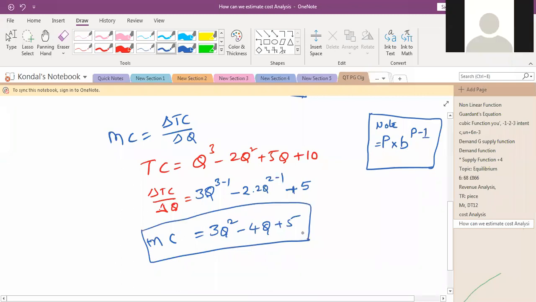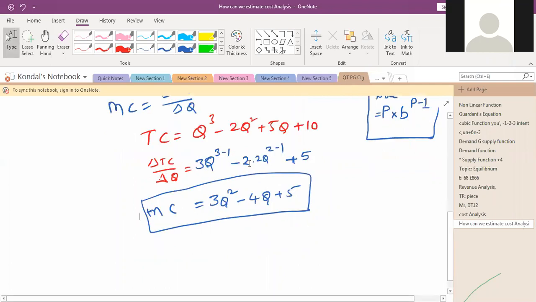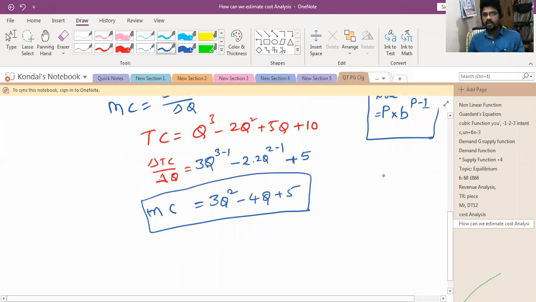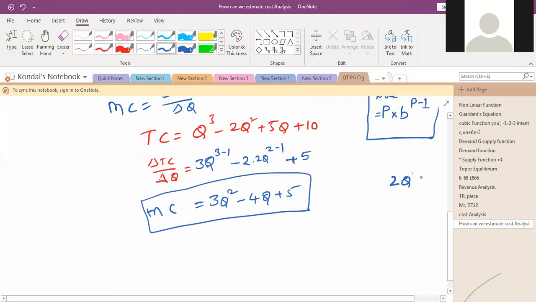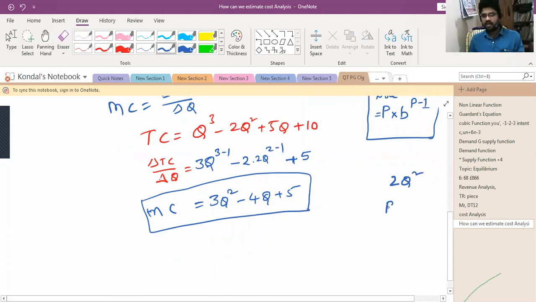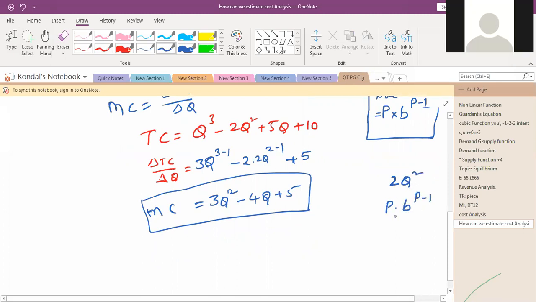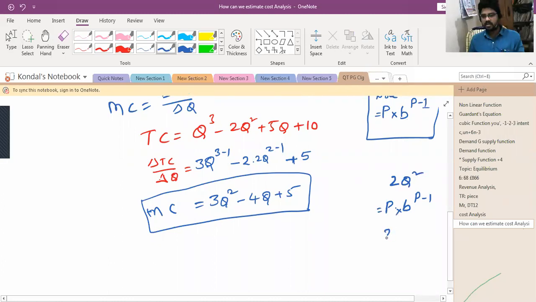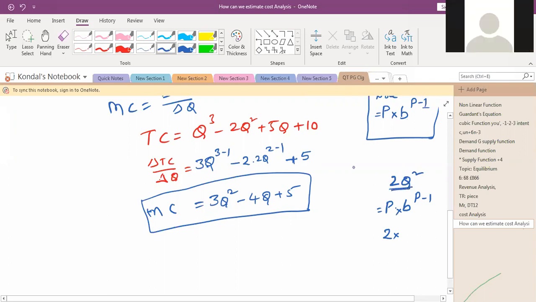Sir, please, why have you written 2 into 2Q square here? See, for example, here 2Q square, right? So what is the power value here? Power into base, power minus 1. The power is 2, and the base is 2Q.